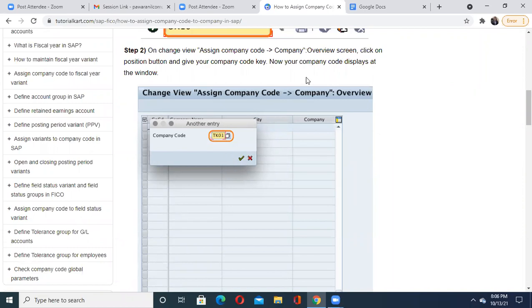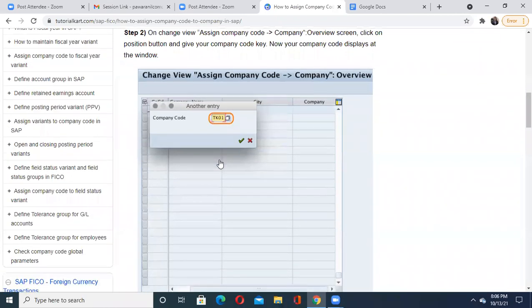See what it does. In this, you have to click on the position button, which you have already done. Then give your company code key. What is my company code key? TK01. This is the position button. Please understand that there are two types of square. Okay, now your company code is displayed in the window.